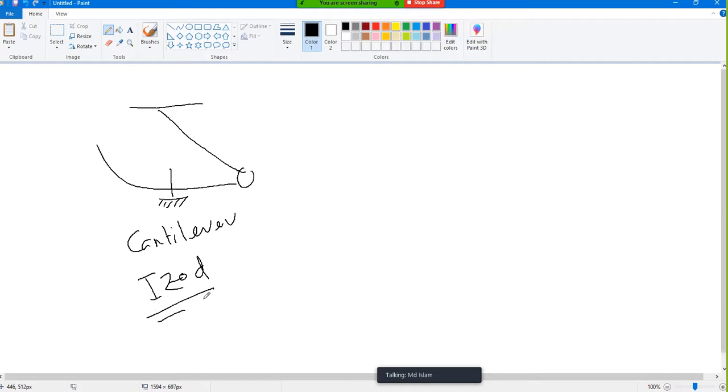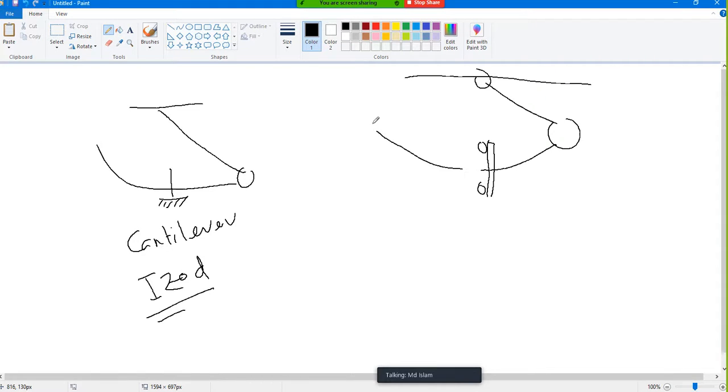On the other hand, we can place our beam as simply supported. Say one support here, another support here, place the beam here, and then raise the hammer or bob, then hit it. You can see this beam is simply supported because it has two supports on both sides. So we can place it both ways.